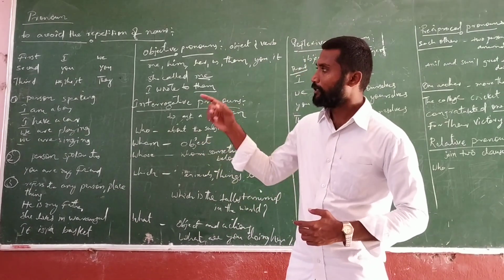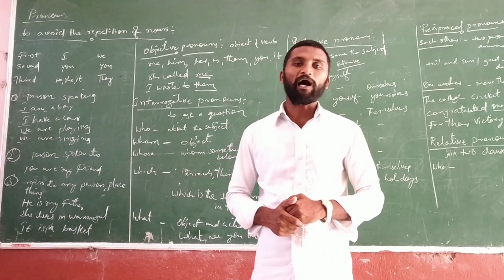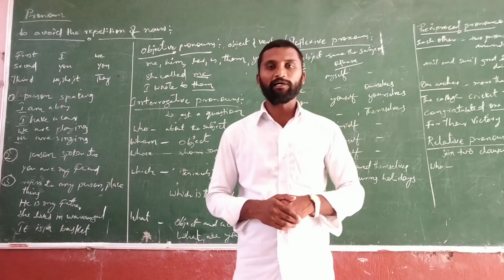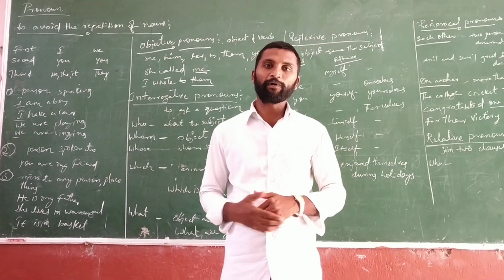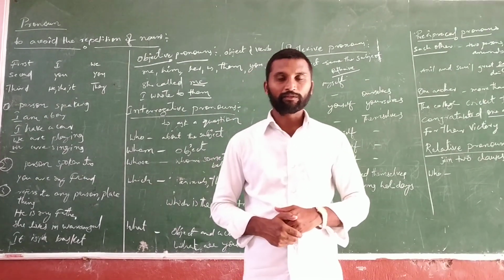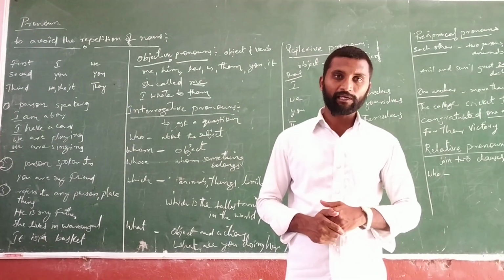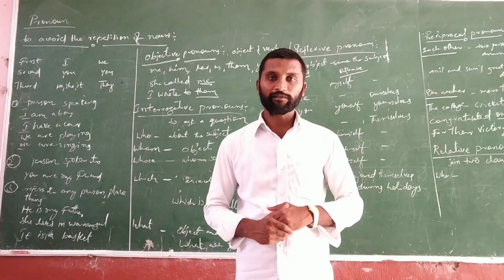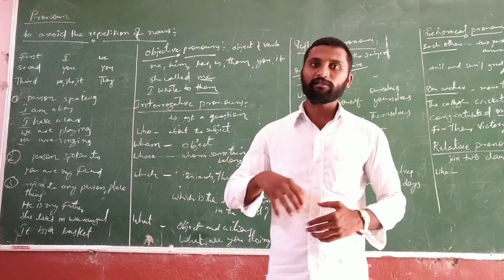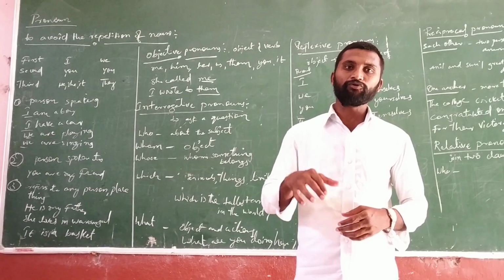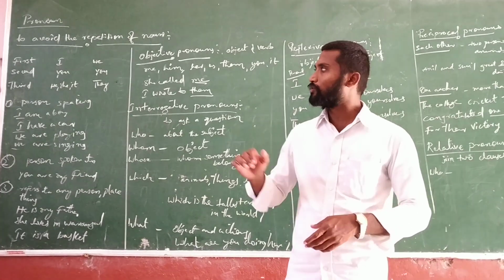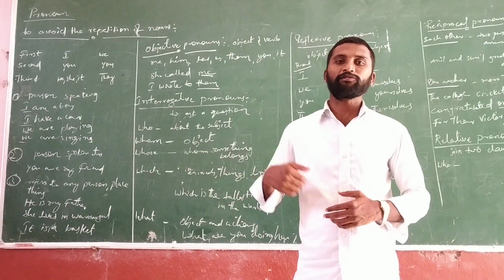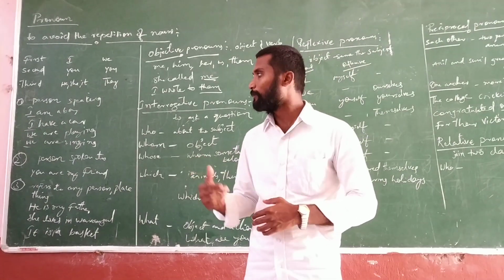So if you see here, first person singular is I, plural is we. Second person singular you, and second person plural you. Third person singular he, she, it, and third person plural they. So these are the pronouns we use instead of nouns to avoid the repetition of nouns, in the first person, second person, third person, singular and plural.